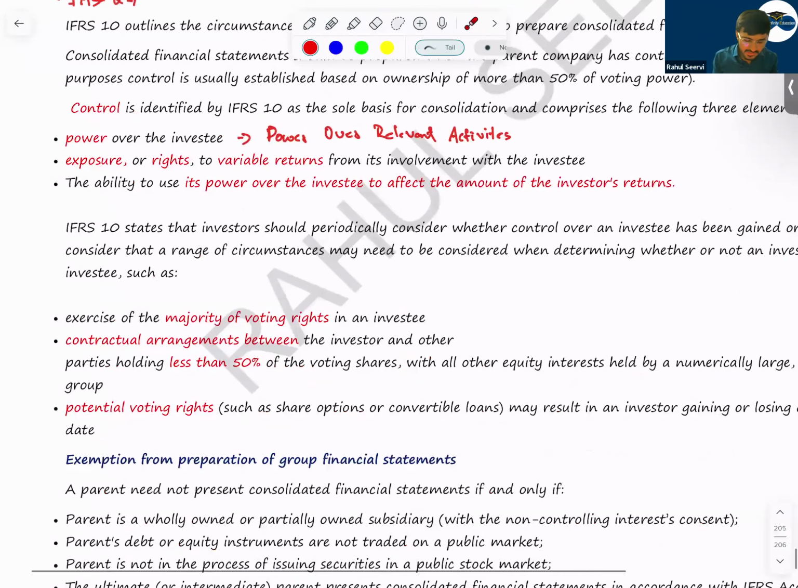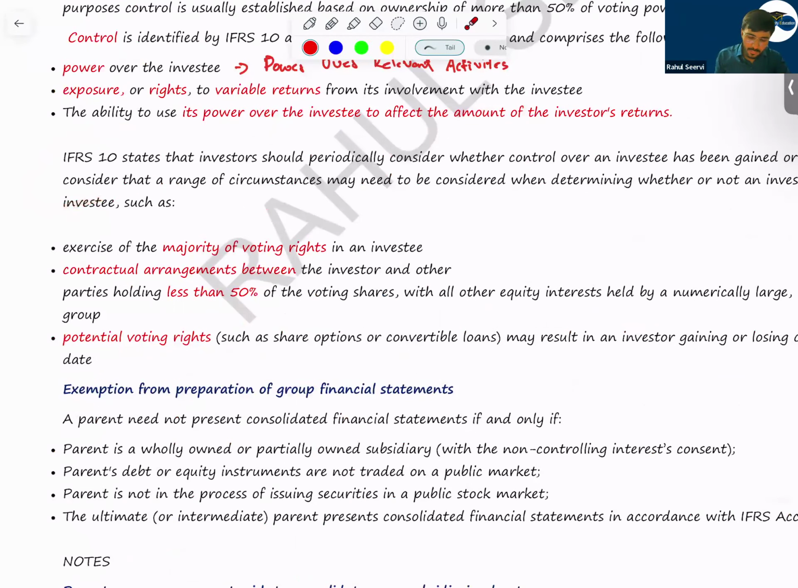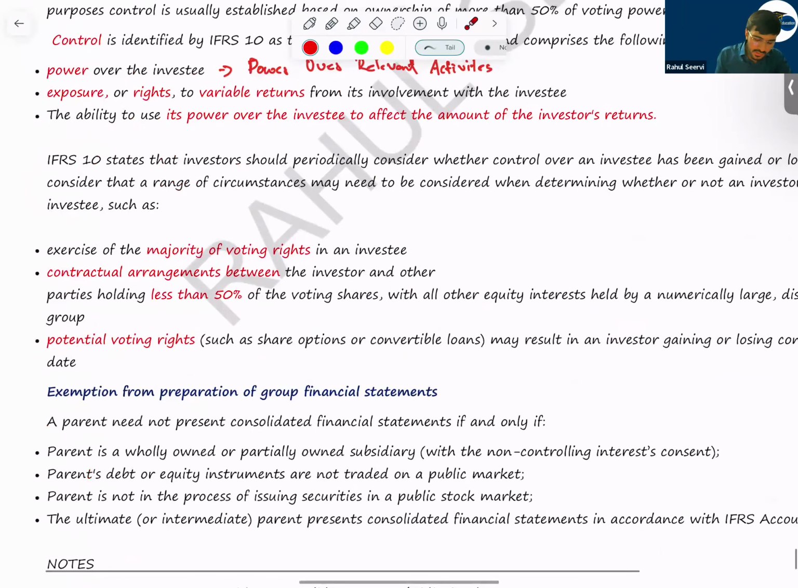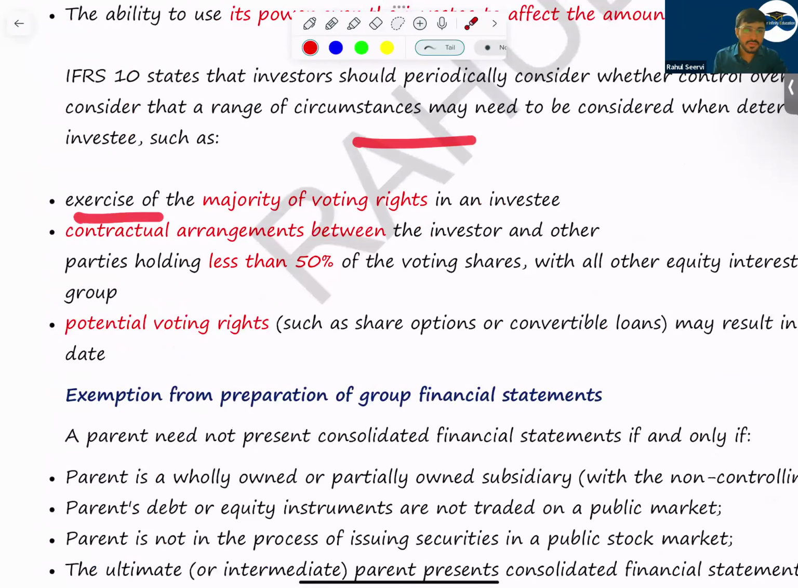Now IFRS 10 states how power will come. Power means exercise of majority voting rights. If you have majority voting rights, we say power is there with you, control is there. Contractual arrangement between the investor and other members: if I have only 40% shareholding, but a friend has 30% shareholding, and I have done a contract with him saying that whatever I say you should follow, in that case the 30% also belongs to me, control is there. Even though the percentage is less, still I have control.